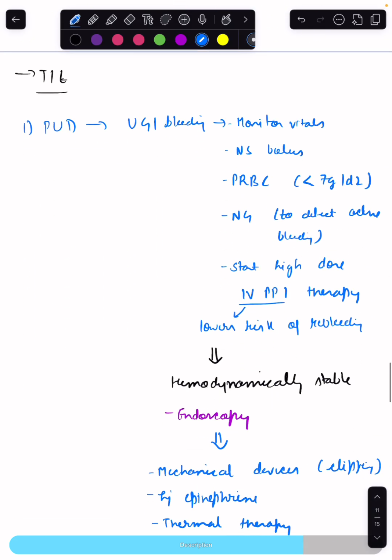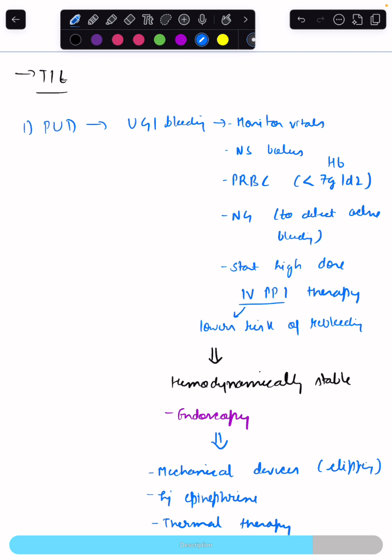Now, I'll discuss the treatment part. In case a peptic ulcer disease patient is presenting as upper GI bleeding, we give initial resuscitation to the child. We monitor the vitals, give NS bolus if the child is hypotensive. PRBC is given if there is severe anemia, and we take the cutoff as hemoglobin less than 7 gram per deciliter.